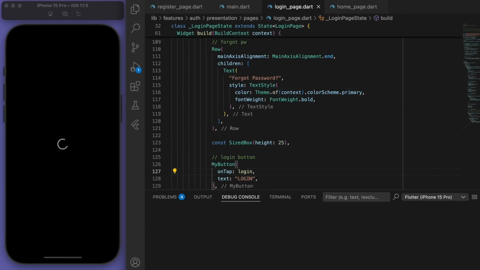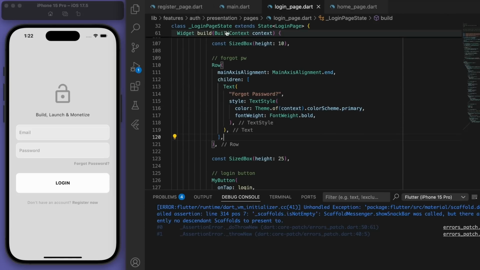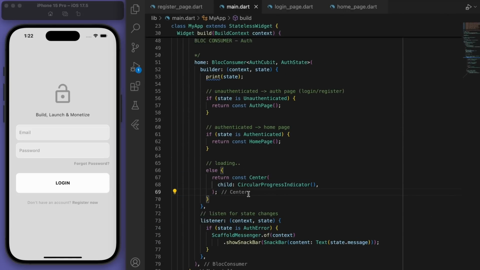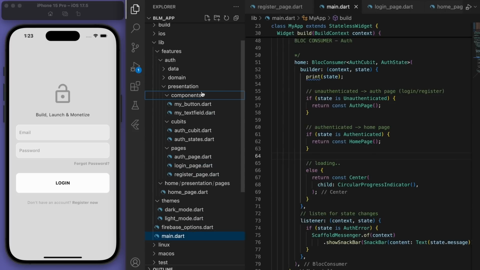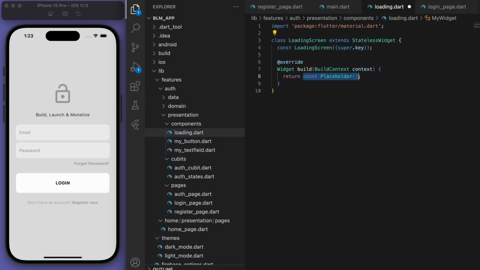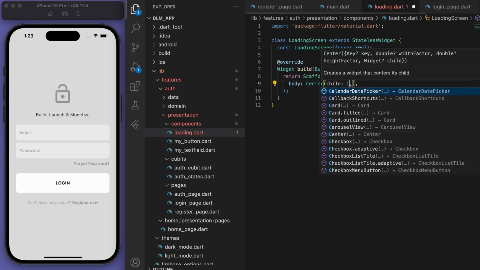If you come to our main.dart file in here, for the loading, we're just returning the widget of the circular progress indicator, but we should put that in a scaffold as well so that we can use the snack bar and stuff like that. So come to your components and create a loading.dart file and just put it inside of a scaffold.